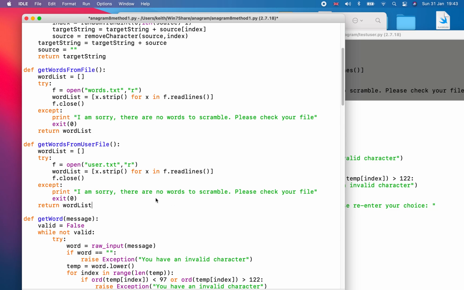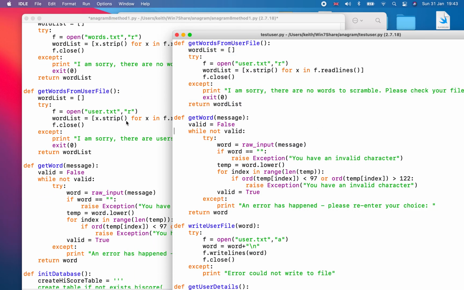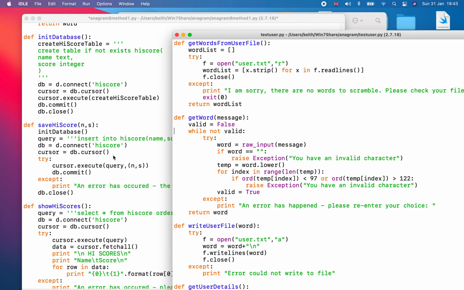And one thing I can do is change this message. I'm sorry, there are no users in the file. So that's that one dealt with. Get word, did that change at all? I don't think it did. I think we used it as it was and never changed anything. So that is fine. The next one is write user file.